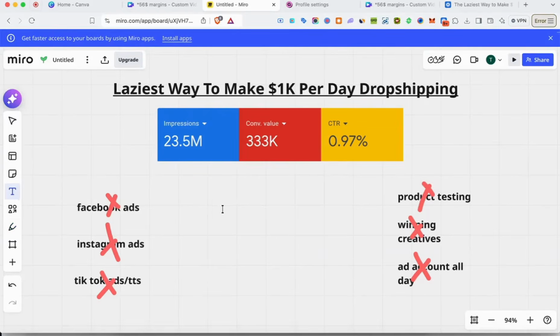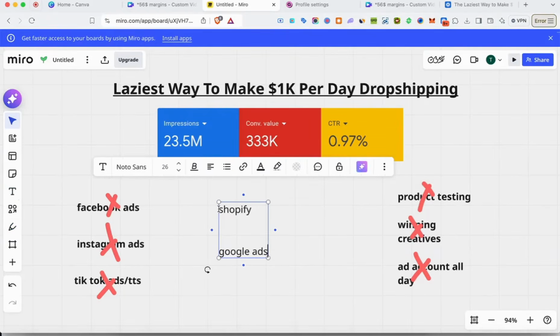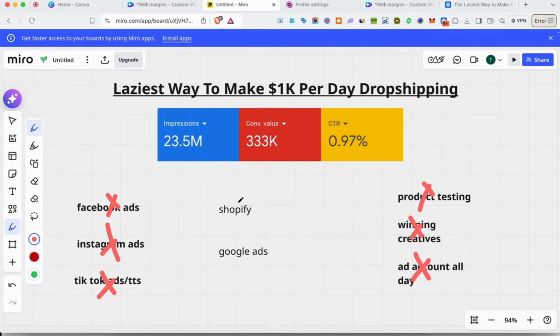So in this video, we're going to be talking about two simple things. We're going to be talking about Shopify, and we're going to be talking about Google Ads. So you need a Shopify store for your e-commerce website. It's the best out there. And we want to run Google Ads because it's the simplest and laziest way to make a lot of money dropshipping without feeling like a slave.